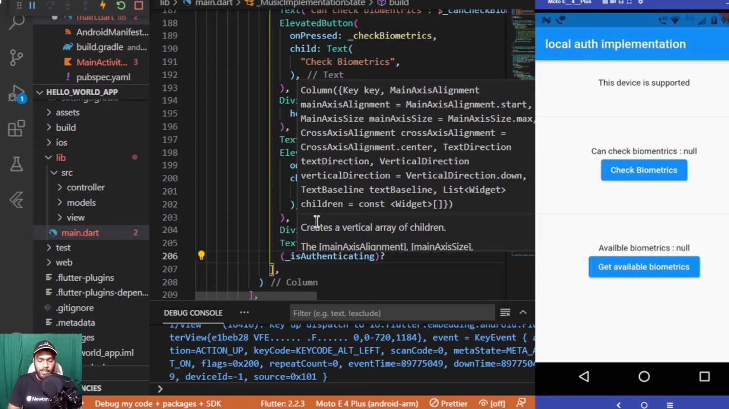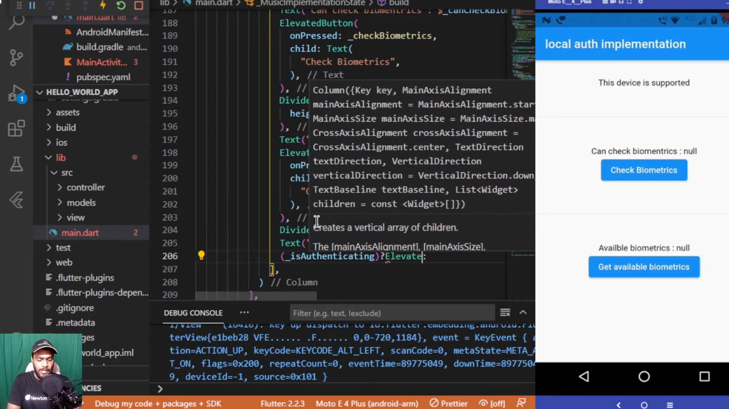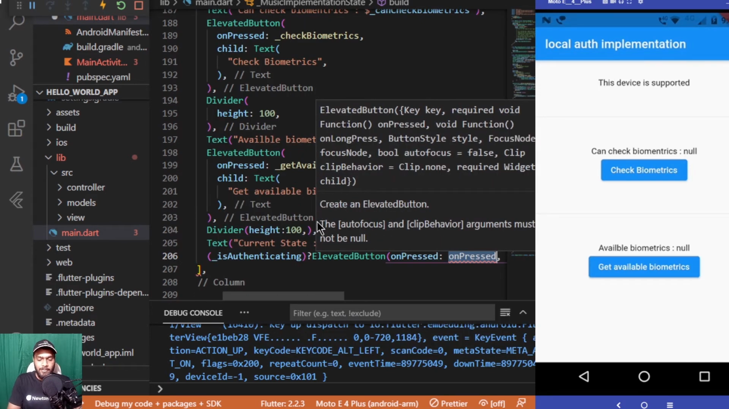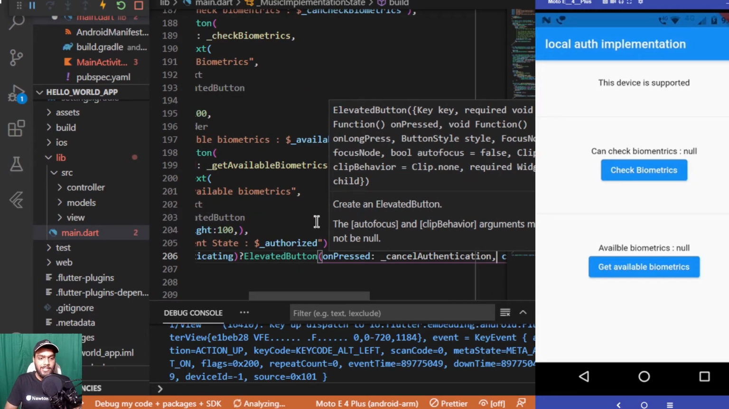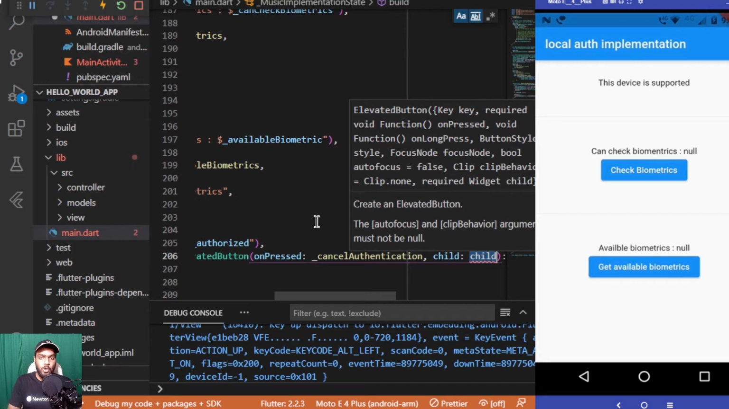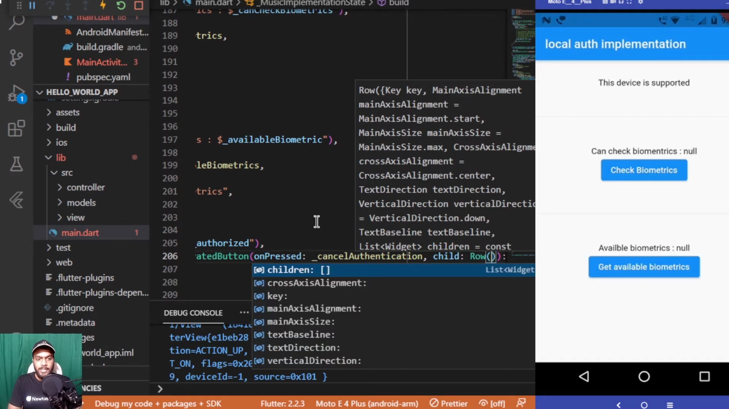And I'll be adding a ternary operator here as well. So the first option for the ternary operator will be an elevated button, which will be having onPressed as cancel authentication, for cancelling the authentication at any point if we want the user to not be authenticated. So for that purpose we are having a cancel authentication.